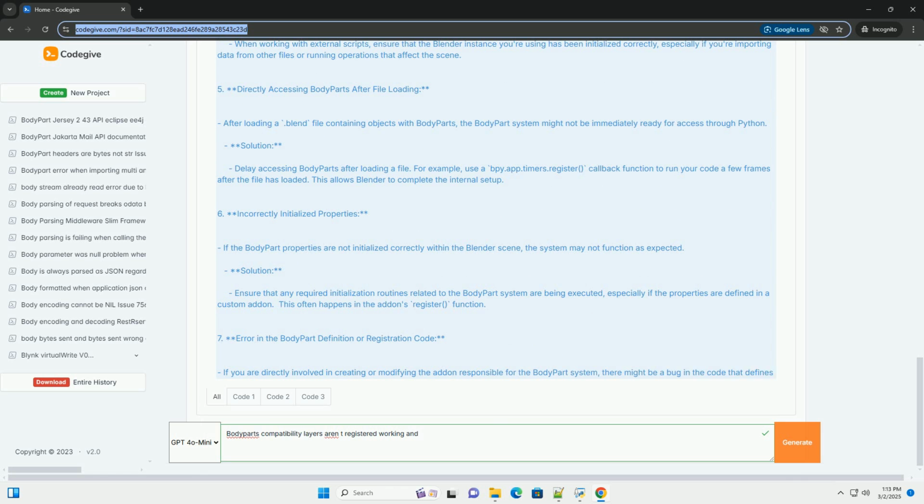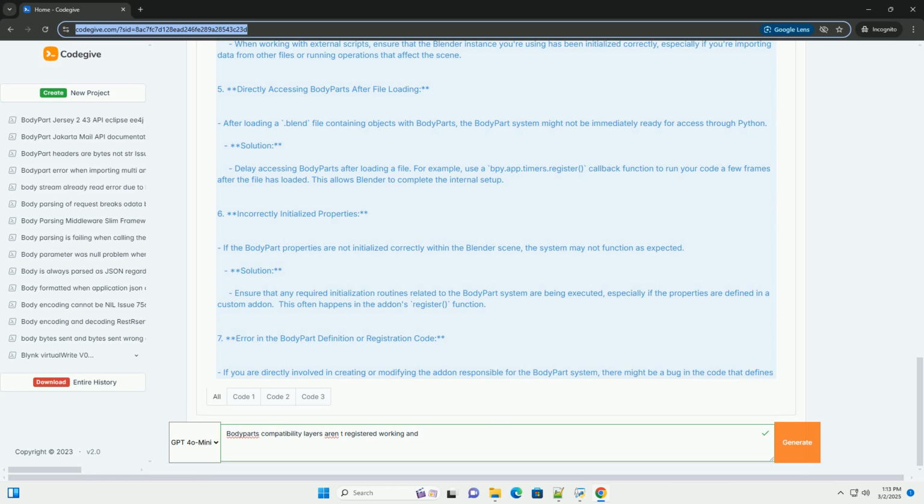1. Blender version compatibility. The bpy.types.bodypart system is primarily relevant for certain projects that utilize specific custom Blender versions or add-ons designed around character customization. If you're not using a Blender build intended for this purpose, or if you are using an outdated version of an add-on utilizing the body part system that is incompatible with your Blender version, the error may occur. Ensure your Blender version is compatible with the scripts and add-ons you're using. Check the add-on documentation for version requirements.